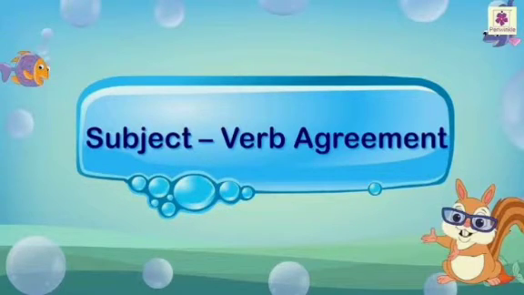And the next point that we are going to look at is transitive and intransitive verbs. A verb that takes an object is called a transitive verb. If I explain it very simply, if there is an object in a sentence, it is transitive. If there is no object and the meaning is complete, then it is intransitive.